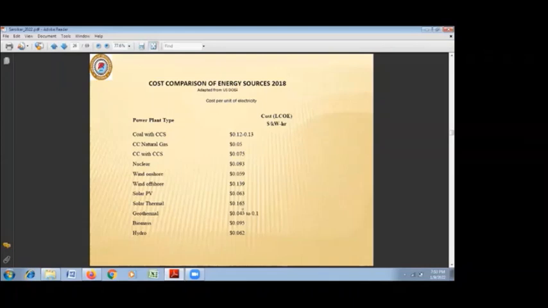For geothermal it varies depending on the technology used, the capacity of the power plant and the methodology used. Suppose it is a binary cycle power plant, the cost of generation will be certainly higher, but it varies from $0.45 per unit to $0.1 per unit. So even if we see commercially, if there is a good geothermal resource, it is commercially viable.